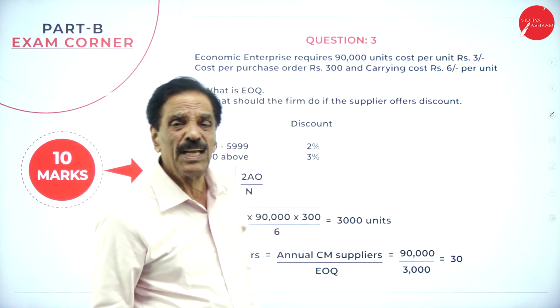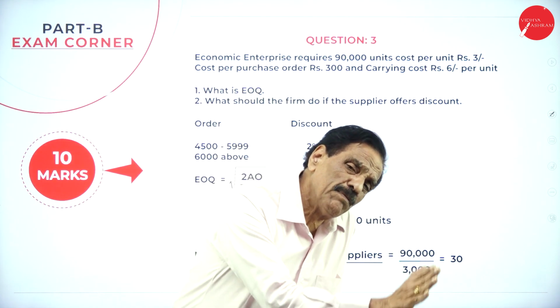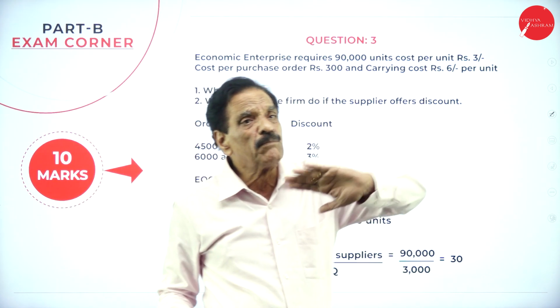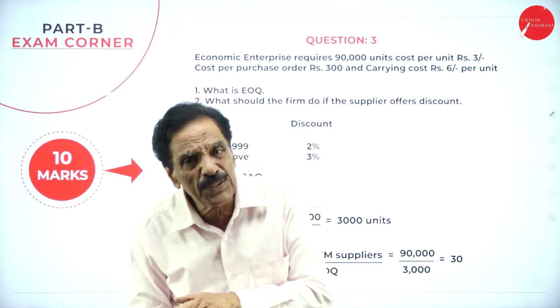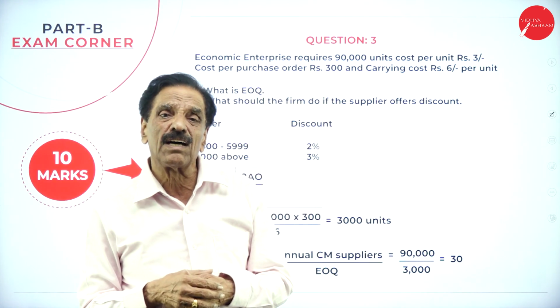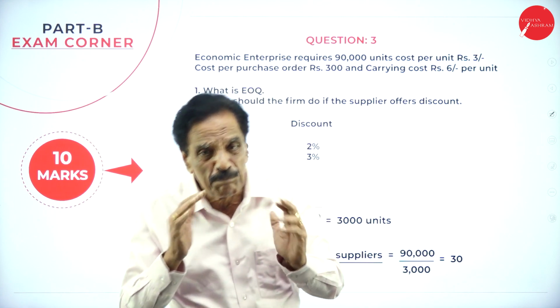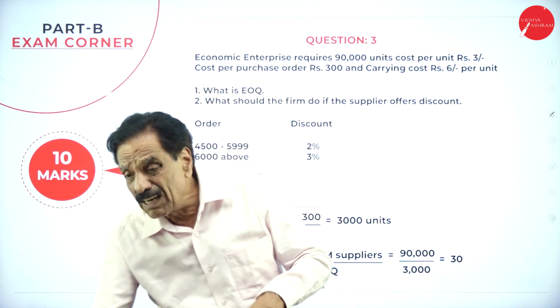So what is actually economic order quantity? How much quantity should be ordered? It should not be more, it should not be less. If it is more, it will be put in the warehouse as dead stock. If it is less, when there is a production want, we do not have the raw materials. It is very difficult for a company's production, because they can't order more, they can't order less.